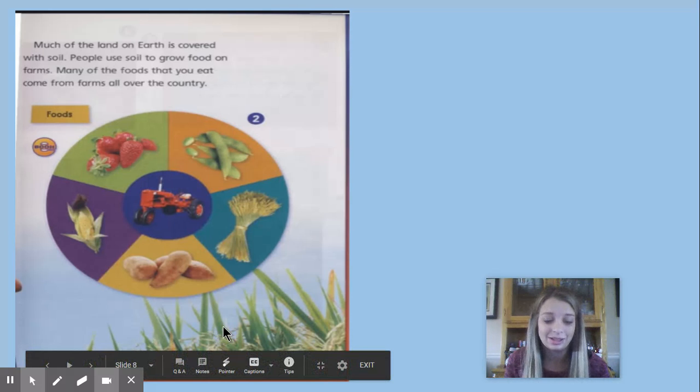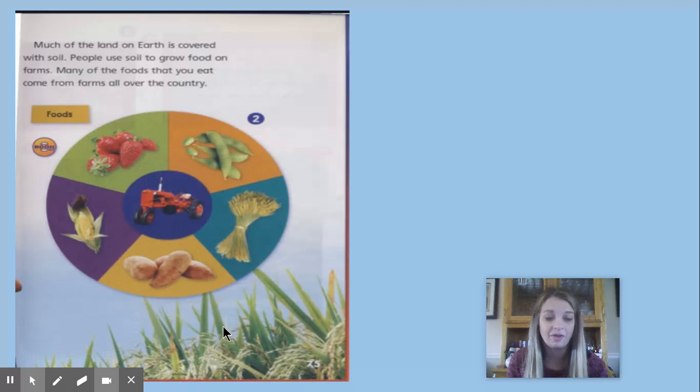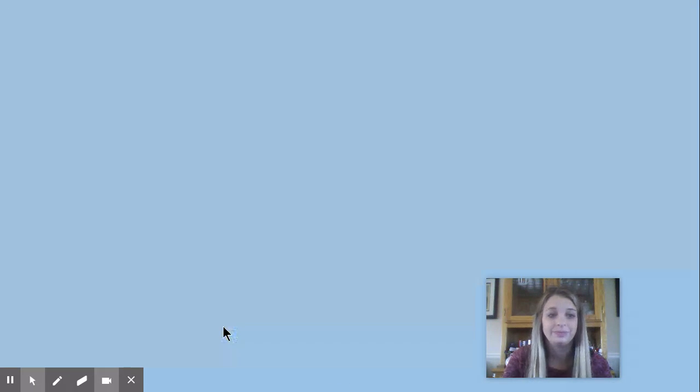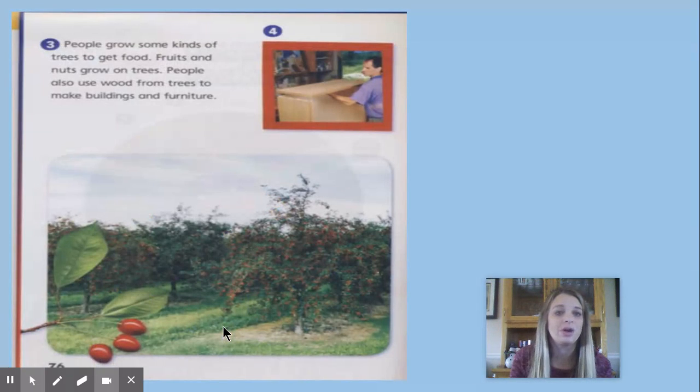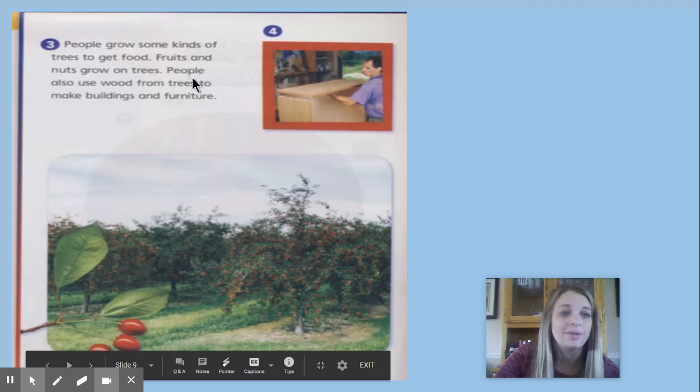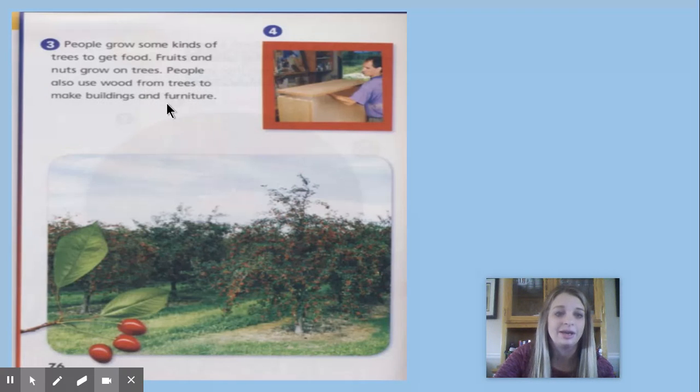So rice needs lots of water to grow and is usually grown in a field that is covered in shallow water. All right, so people grow some kinds of trees to get food. Fruits and nuts grow on trees, and people also use wood from trees to make buildings and furniture.